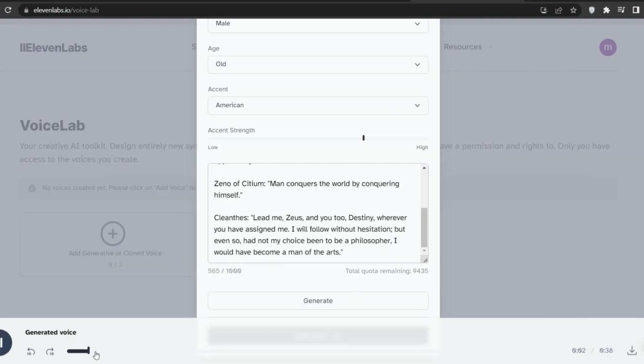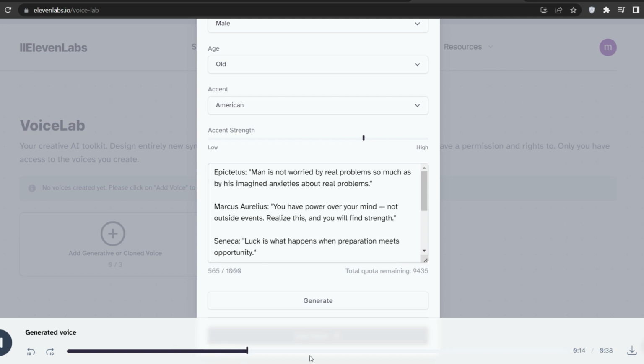Titus. Man is not worried by real problems, so much as by his imagined anxieties about real problems. Marcus Aurelius. You have power over your mind, not outside events. Realize this and you will find strength.